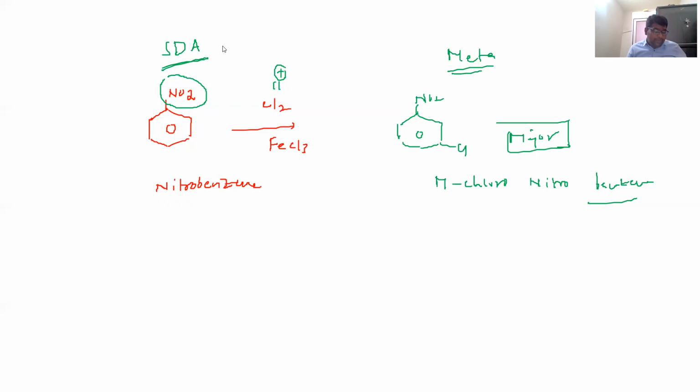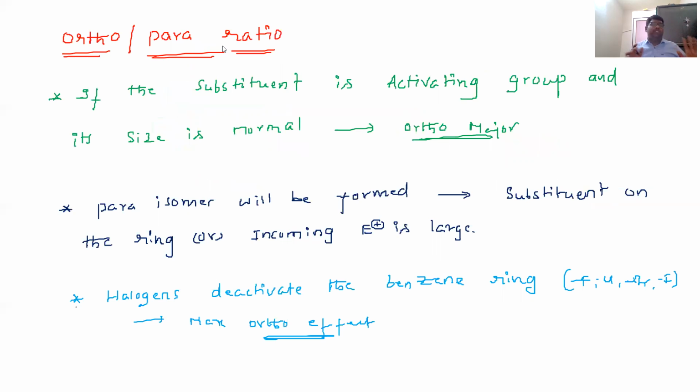For example, students, here for example, ortho-para. In the presence of only ortho-para, which one is the higher percentage? Which one is the major? That is the most important point nowadays from an examination point of view. So what are the percentage ratios of ortho and para? Which one is major among ortho-para? Okay, in the presence of a meta-directing group, the product formation can be easily identified. But in the presence of ortho-para, among these two, which one is major? That is the most important point nowadays. It is a very, very important concept.